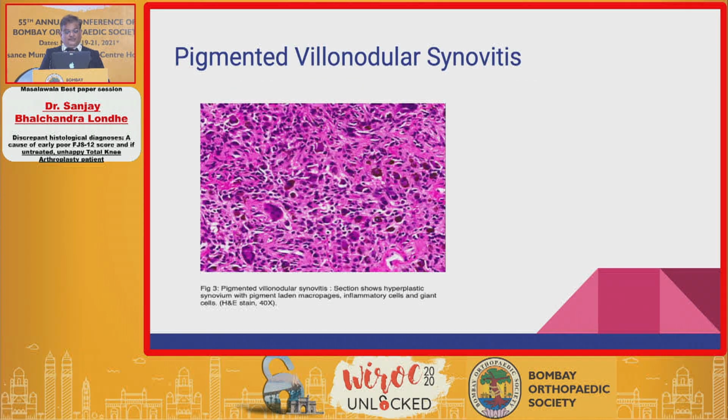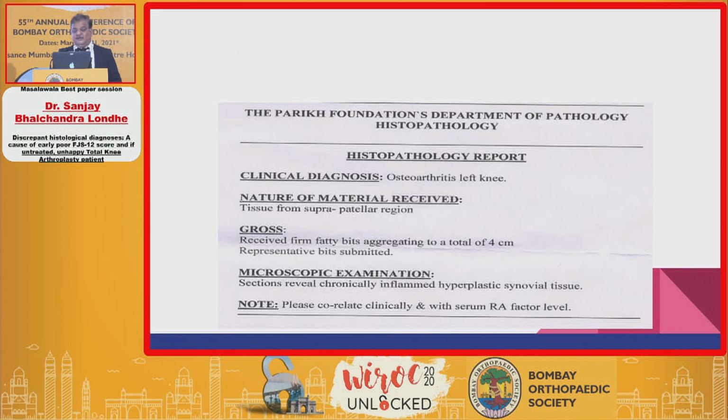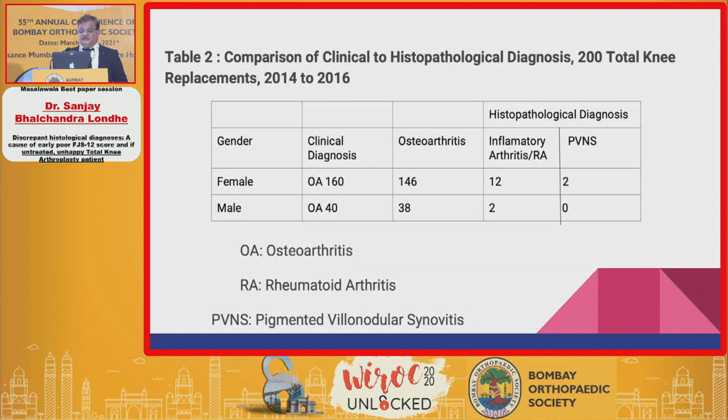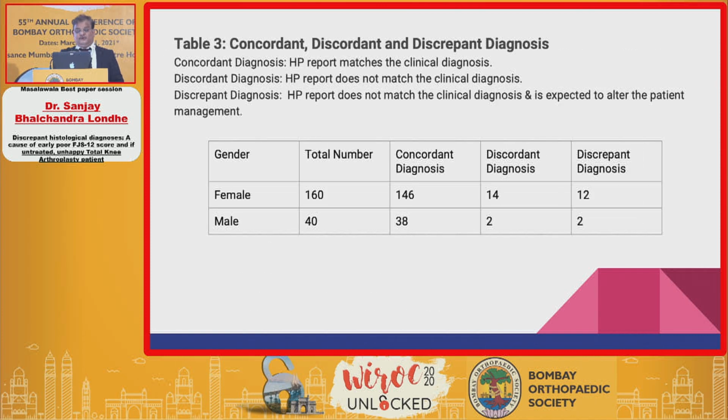Pigmented villonodular synovitis, basically section showing hyperplastic synovium and pigment-laden macrophages. And this is the representative histopathology report where we started with the clinical diagnosis of OA, but actually it turned out to be PVNS, on table as well as histopathologically. So again, comparison of clinical and histopathological diagnosis, almost 146 females had OA, 12 females had rheumatoid, 2 females had PVNS. Out of 40, 38 males had OA, 12 males had rheumatoid and 0 with PVNS. So again, this is the same slide.